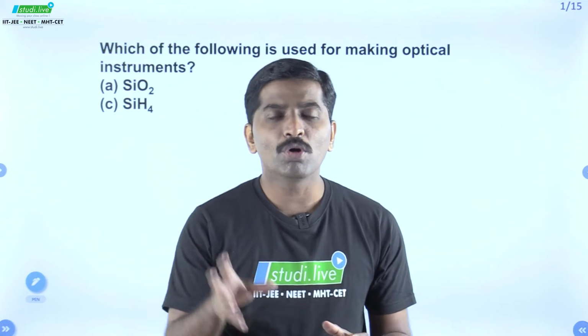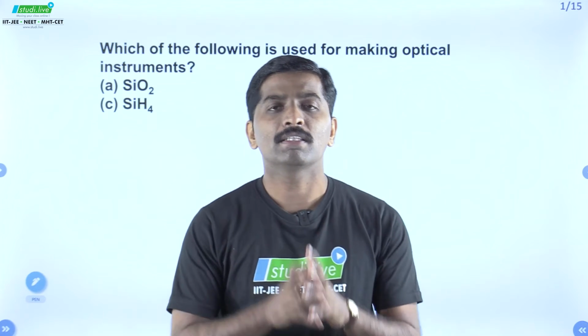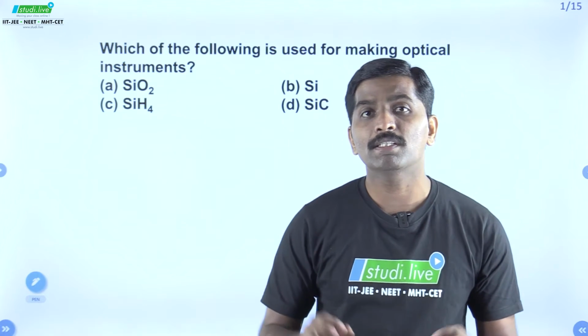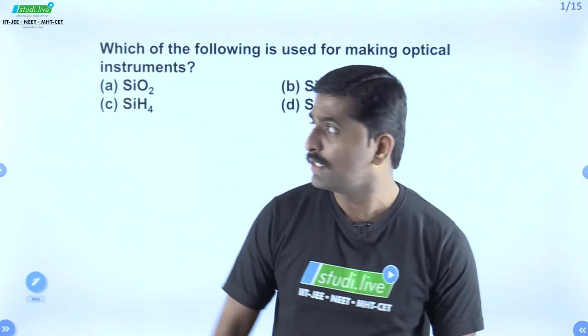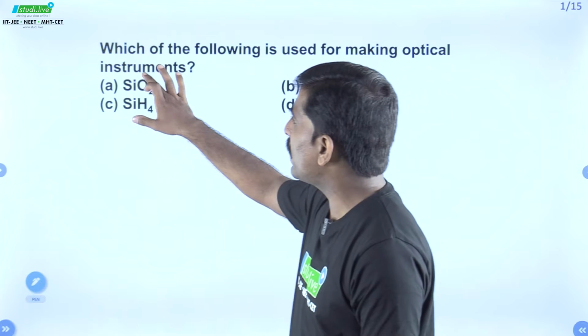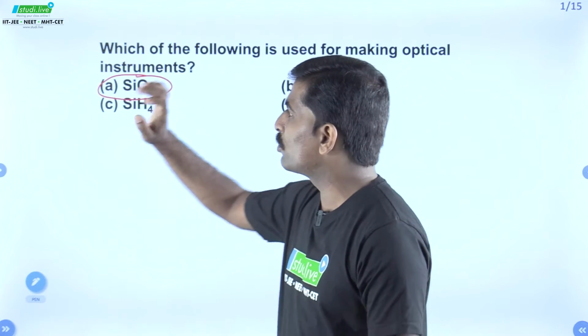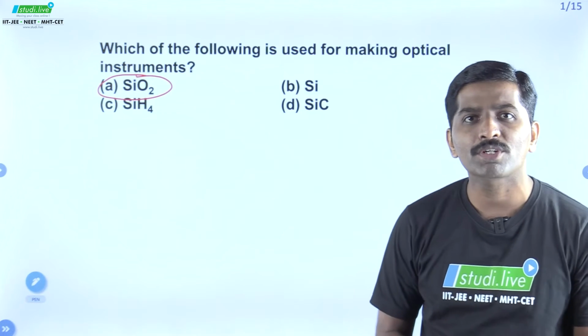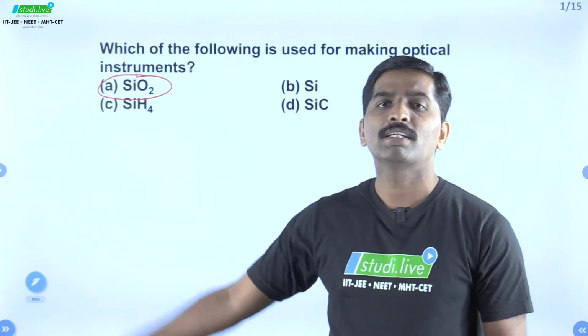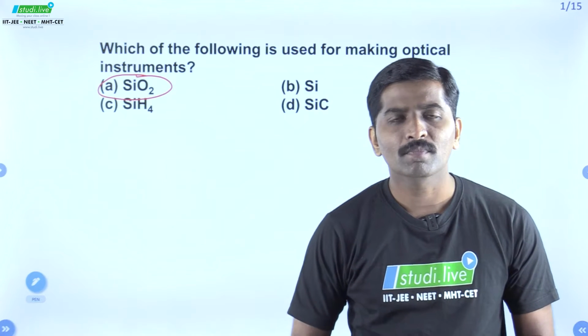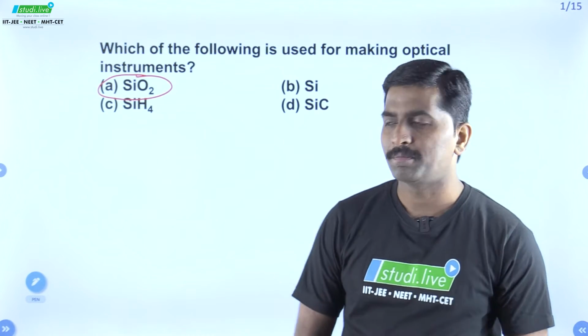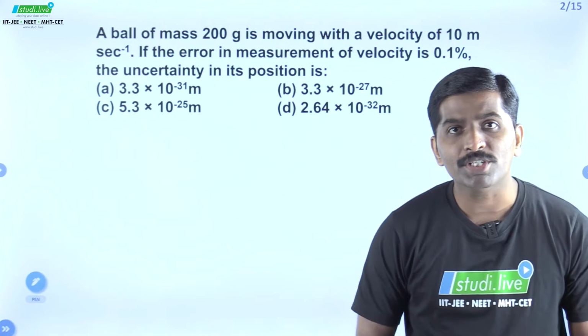And for most of the optical instruments, the compound used is silicon dioxide, or simply the silica material, which has the formula SiO2. So the correct option for the given question is option A, that is SiO2. Let's move to the next one. Here comes the next question.